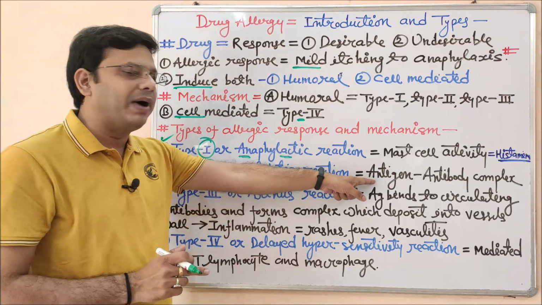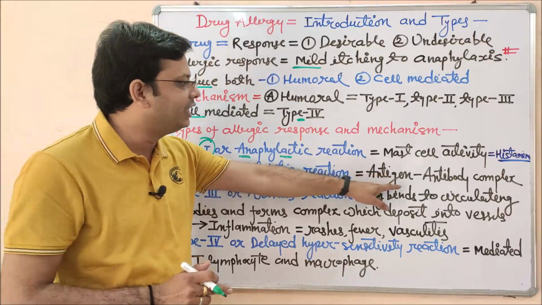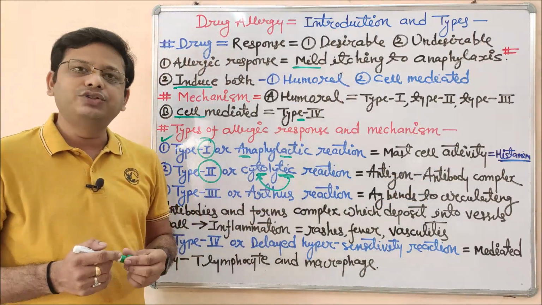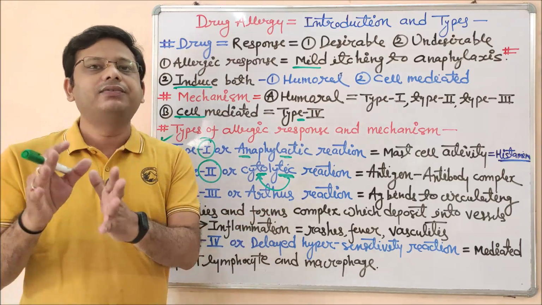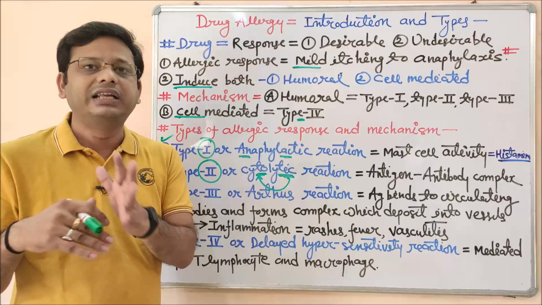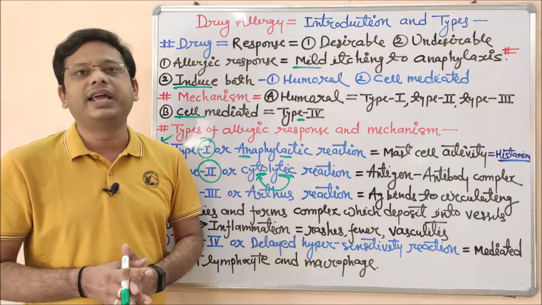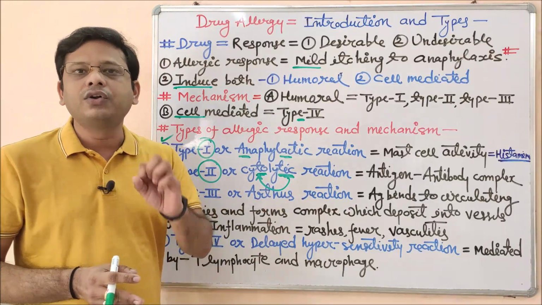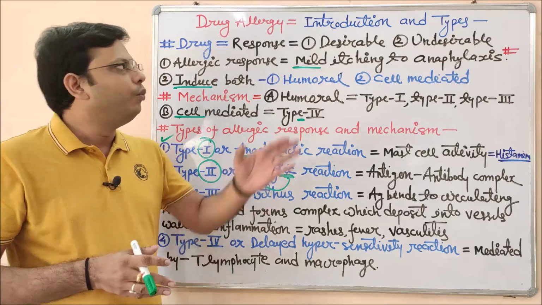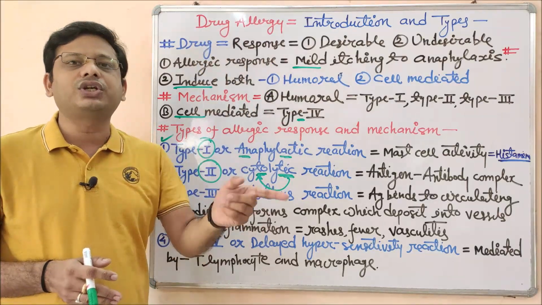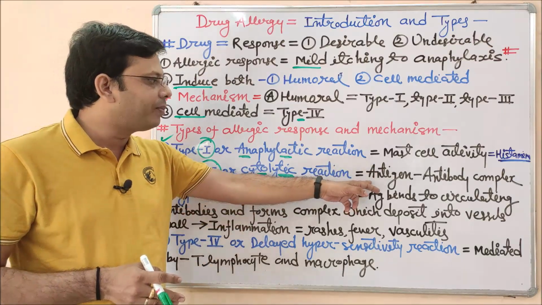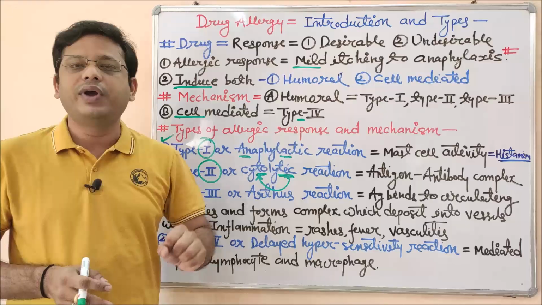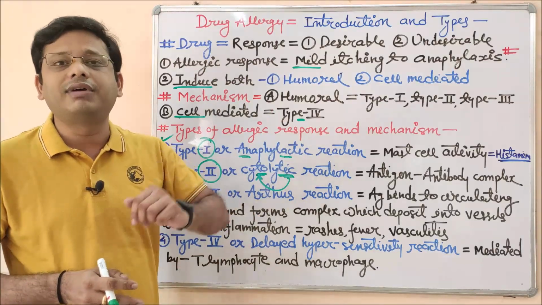In this case, there is involvement of an antigen-antibody complex. As you know very well, any agent which can activate the antibody is simply considered an antigen. But we are not talking about general allergy. We are talking about drug allergy, which is induced by any type of drug which you have taken earlier. In this allergy, a drug will attach to a protein molecule and then behave as an antigen.